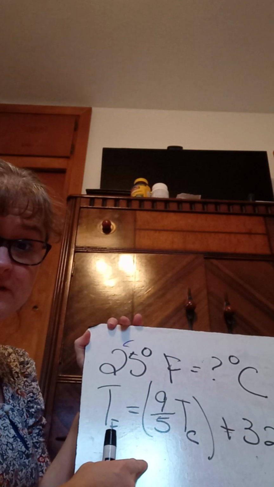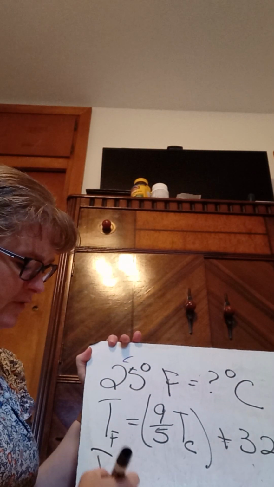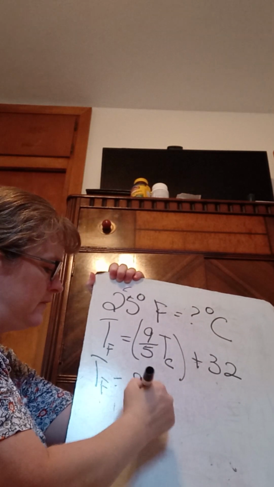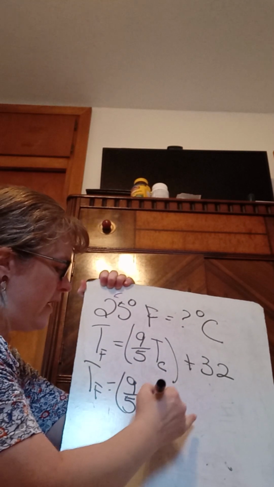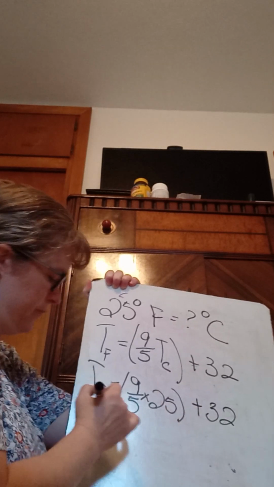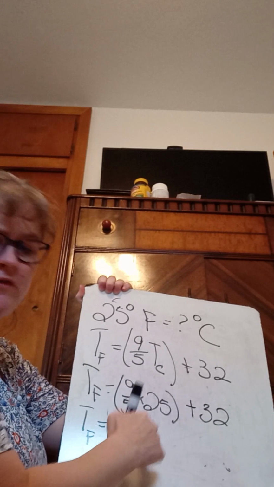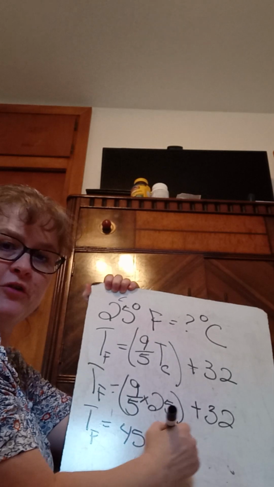Remember what I told you in class. Start with the parentheses and then do things outside the parentheses. So temperature Fahrenheit equals 9/5 times the temperature Celsius, which is 25, plus 32. So 9/5 times 25 is going to be 45, plus 32.